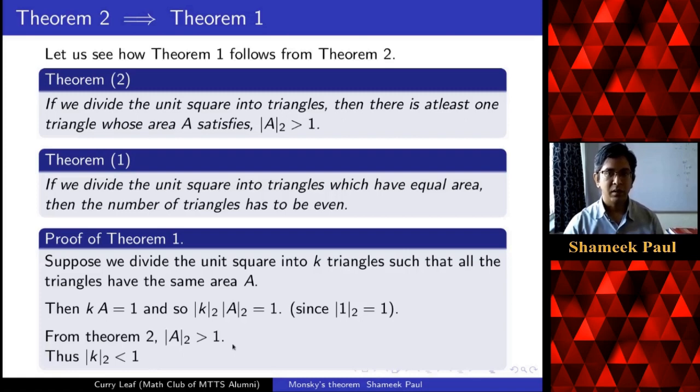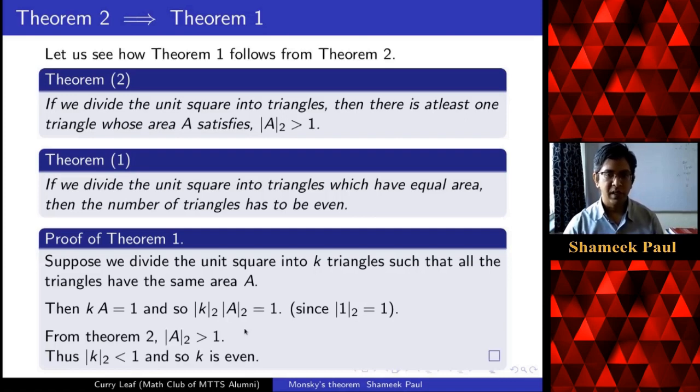Now k is a natural number, right? We are dividing into k triangles. If I have a natural number and it is odd, then the two-adic norm will be 1, because there is no power of 2 which is dividing it. And if it is even, then the two-adic norm is 1 over a positive power of 2.